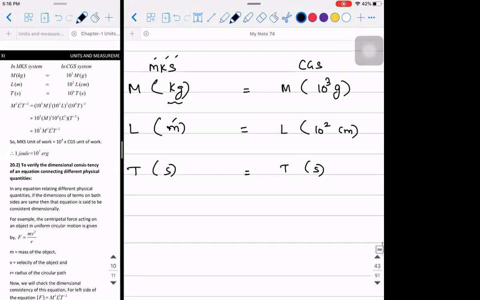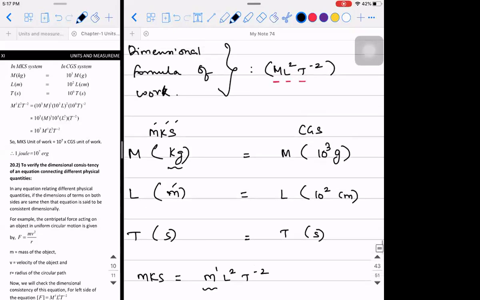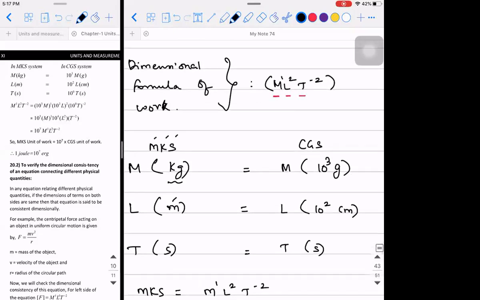Right. So in MKS system, M¹L²T⁻², and in CGS system, how should I write? It will be 10 power 3 times M power 1, because of the dimensional formula. So what are we trying to say? Work done depends on mass once, length twice, and time minus 2 times.